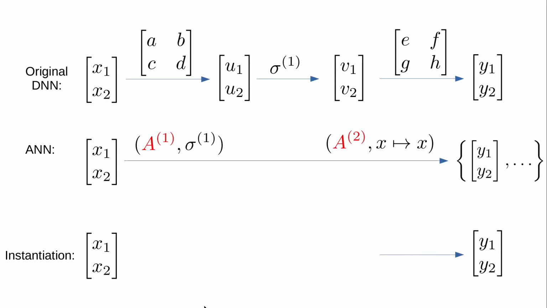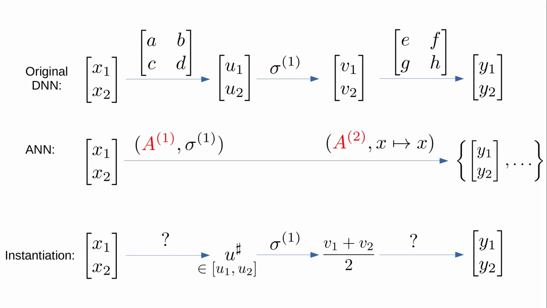To do this, we'll first show that for any scalar u sharp between u1 and u2, we can instantiate the first layer A1 such that x1, x2 maps to u sharp. We'll then show that there is at least one such u sharp which maps to the average of v1, v2 under sigma. Finally, we'll show that there's an instantiation of A2 which maps this average to the final desired output y1, y2.